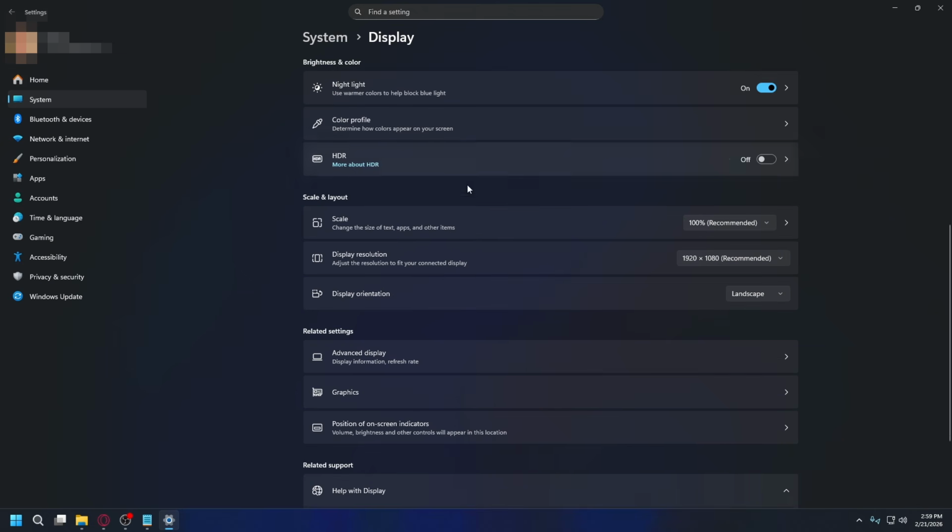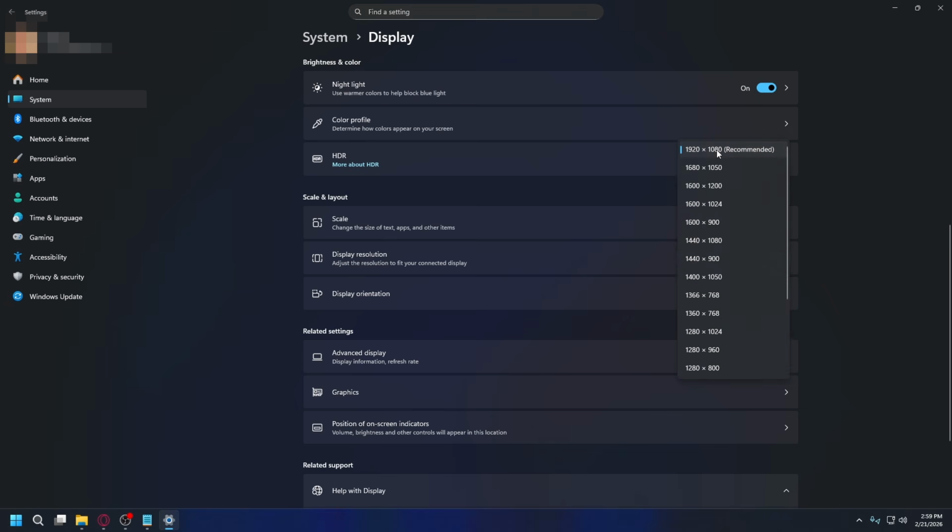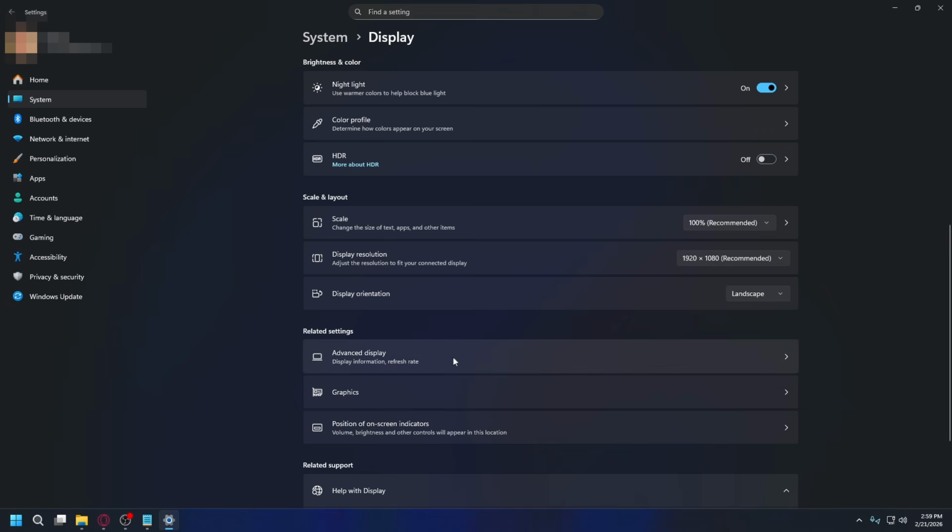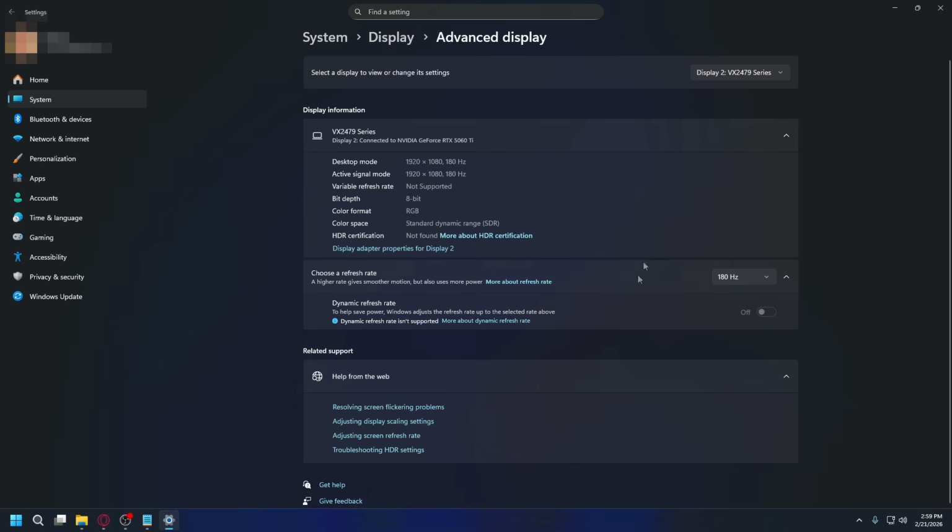Click on the second monitor at the top of the display settings page, scroll down and check display resolution. Make sure it's set to the recommended resolution, then scroll down and click Advanced display settings. Check the refresh rate and set it to something your monitor supports.